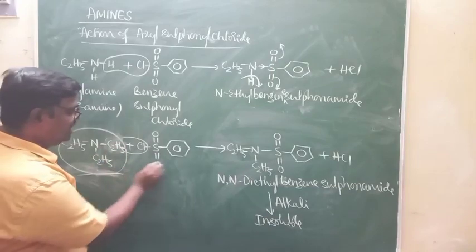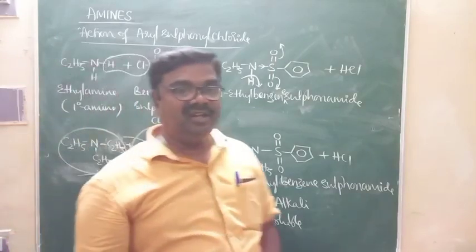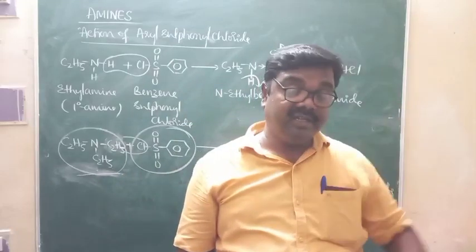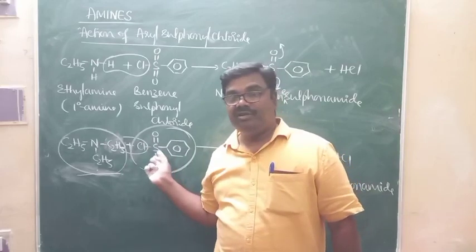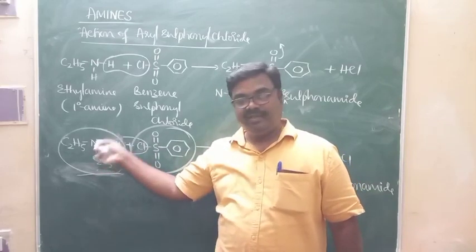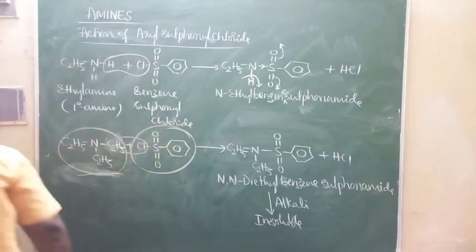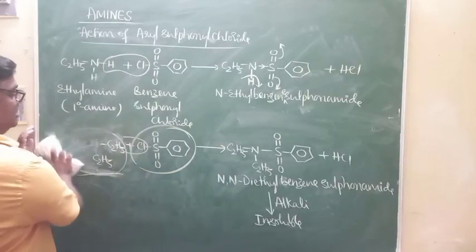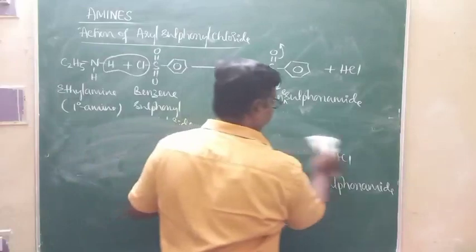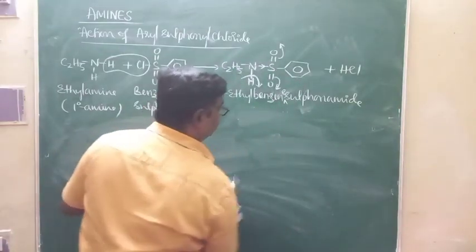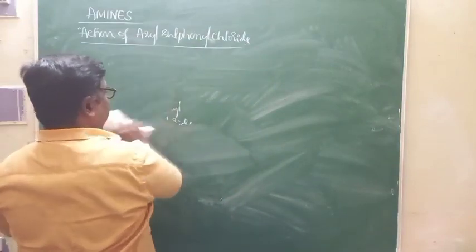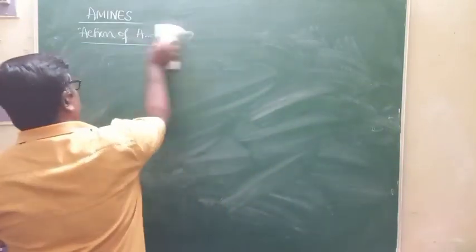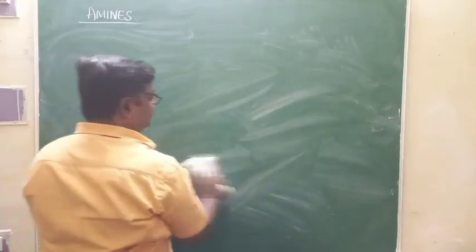Therefore, tertiary amines do not react with benzene sulfonyl chloride due to the absence of NH bonds. So Hinsberg's reagent can be used to differentiate primary, secondary and tertiary amines. At the same time, this can be used to separate them. So this is what we call the action of benzene sulfonyl chloride, or action of Hinsberg's reagent on amines.